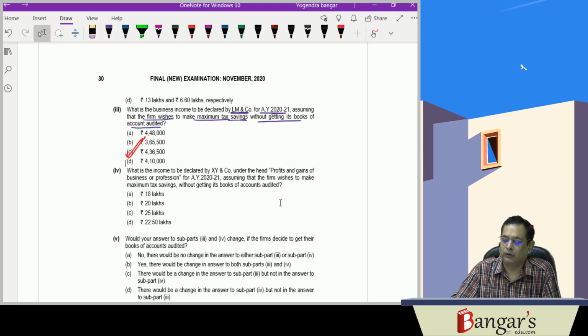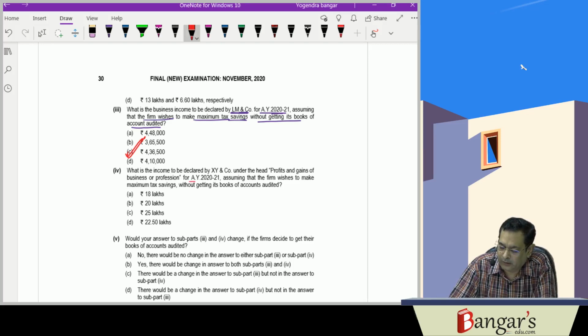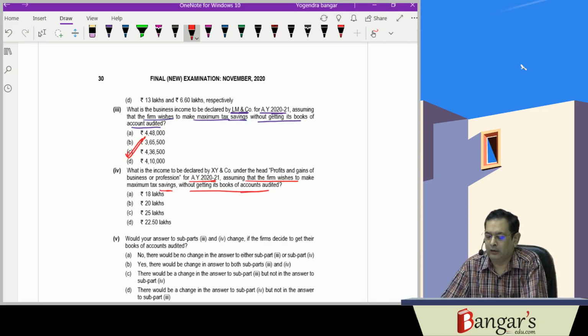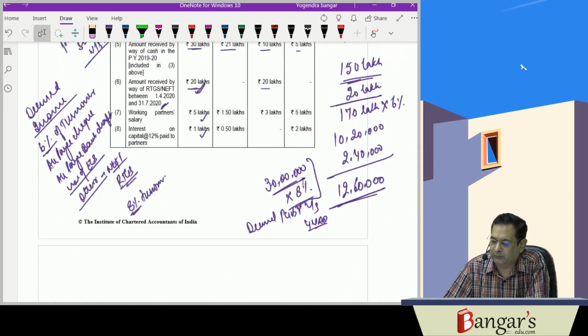Next question. What is the income to be declared by XY and Company under the head PGBP? They are asking for the income to be declared by XY and Company under the head PGBP for AY 2021, assuming that the firm wishes to make maximum tax savings without getting the books of accounts audited. Now here they can go for Section 44ADA as a presumptive income.